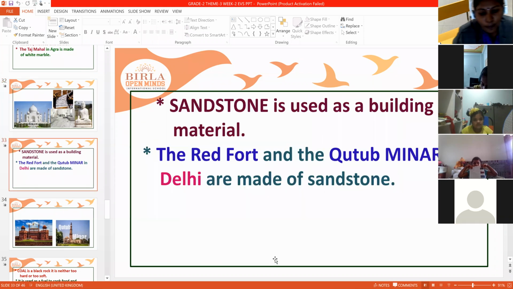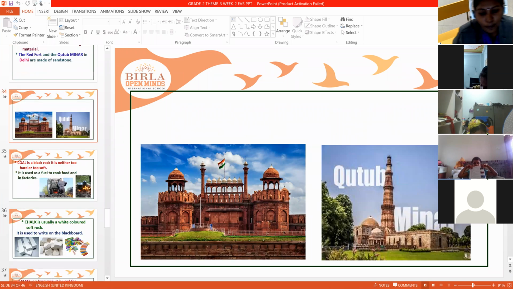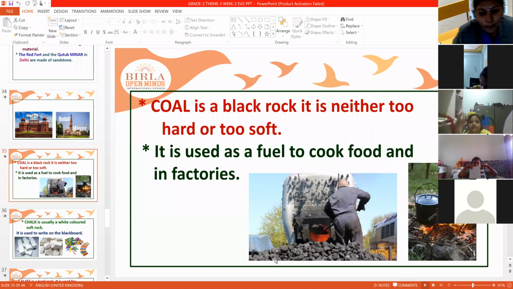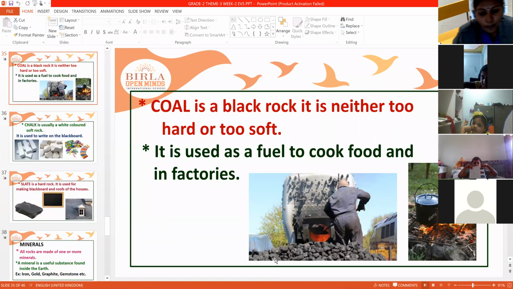Next, sandstone is used as a building material, and examples are the Red Fort and Qutub Minar in Delhi in our country. So they are made of sandstone. Coal is a black rock. It is neither too hard nor too soft. It is used as a fuel to cook food and even in factories and industries. They also generate electricity by using coal.